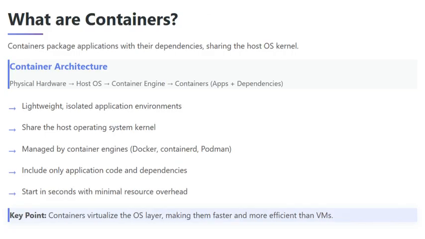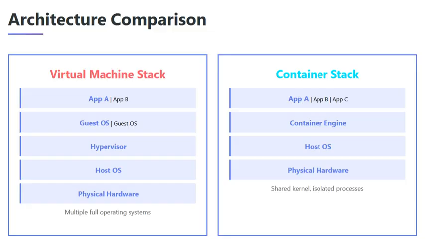Containers take a different approach. They package applications with their dependencies but share the host operating system kernel. This makes them incredibly lightweight, starting in seconds instead of minutes, with minimal resource overhead. Here's the key difference. Virtual machines stack multiple guest operating systems on a hypervisor. Containers share a single host OS, running isolated processes through a container engine. Same physical hardware, completely different architectures.